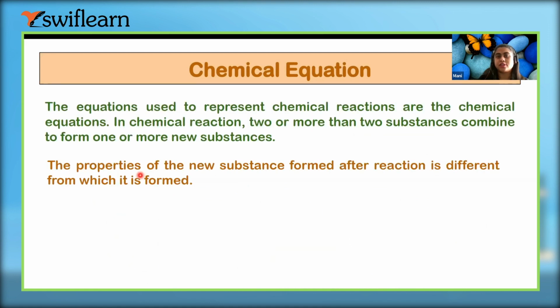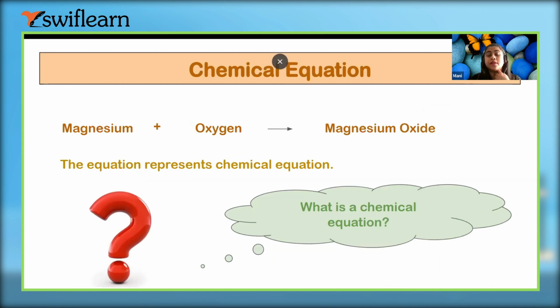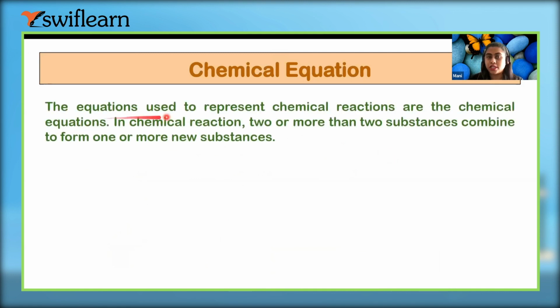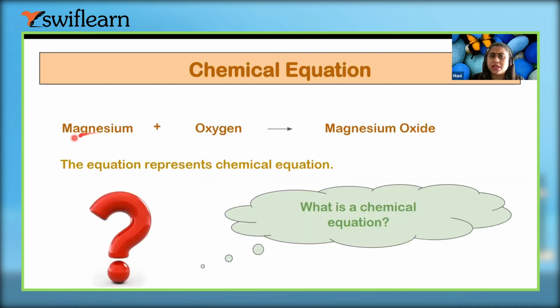Okay, so I should take you here. So we were here, and I was telling you that the chemical equation represents a chemical reaction. This equation is representing that there is something happening with these two chemicals. So what is a chemical equation actually? Here we are going to know that the equation is used to represent a chemical reaction. So it is actually a chemical reaction.